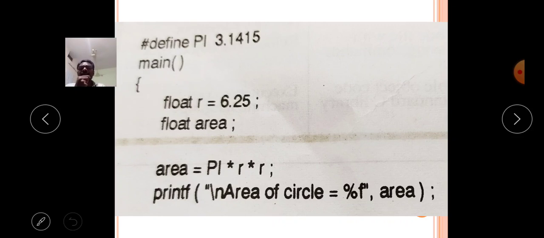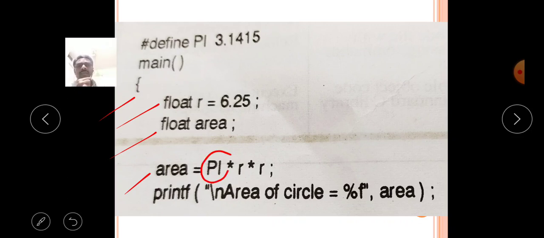Then the preprocessor will execute the total program. It will come to the first line, where there is no change. Second line, no change. Third line, no change. In the fourth line, the macro name occurs, so in this place it will simply replace the value 3.1415. Why? Because here I declared #define PI 3.1415.